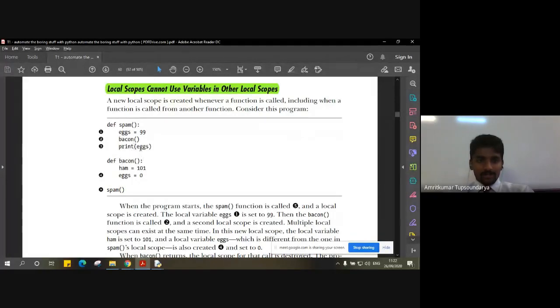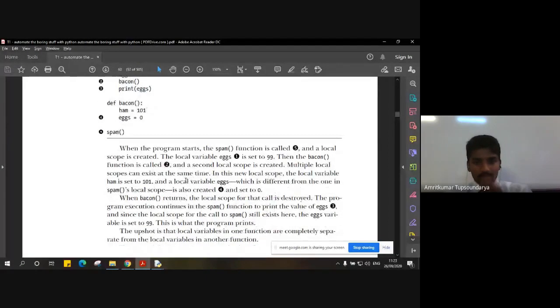The reason is, though the latest value of eggs is 0 in bacon, once the bacon function has executed completely and the flow of the program comes back here, the print function is printing the value of eggs, and this eggs refers to the local scope because this is inside the spam function. So it will have the value which is locally defined. Locally, the value defined for eggs is 99, so the correct answer is 99.